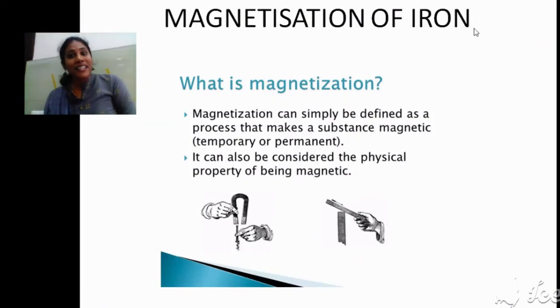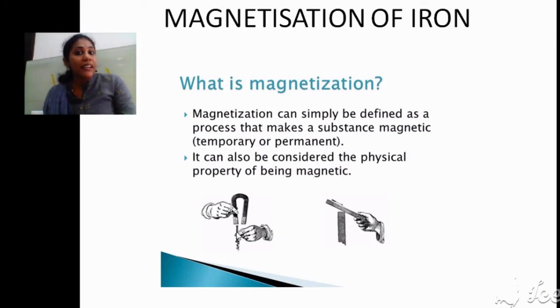And magnetization of iron. Say this is a magnet and this is an iron piece. So when you hold it to a magnet, your iron also will become magnetic in nature. It will behave as a magnet only as long as the magnet is in contact with the iron. So once you remove this magnet, the iron will lose that magnetism. Okay, so as long as this magnet is near the iron, the iron also will act as a small magnet.